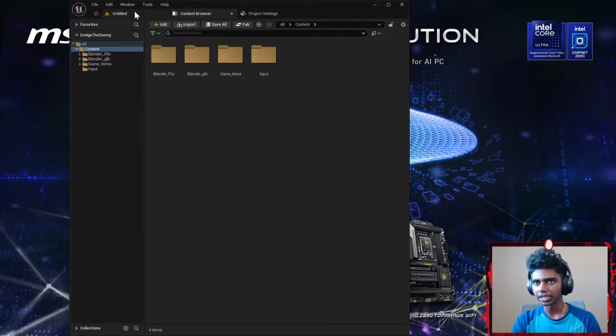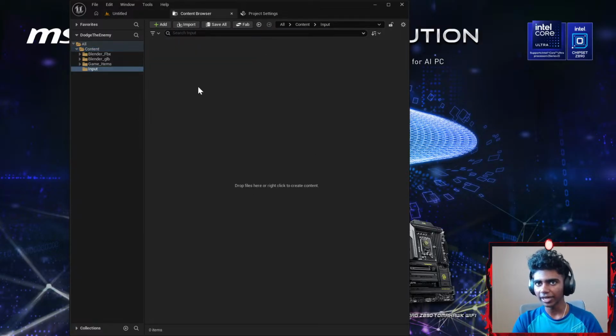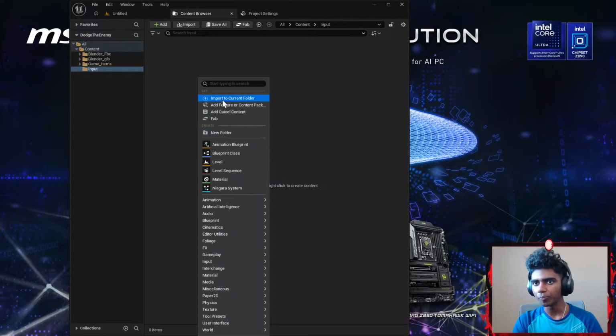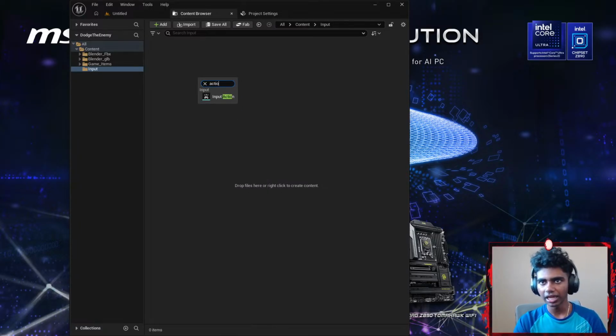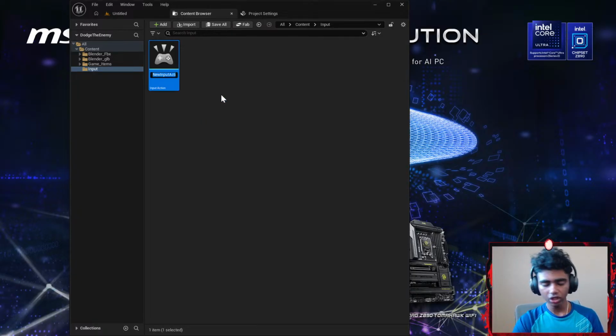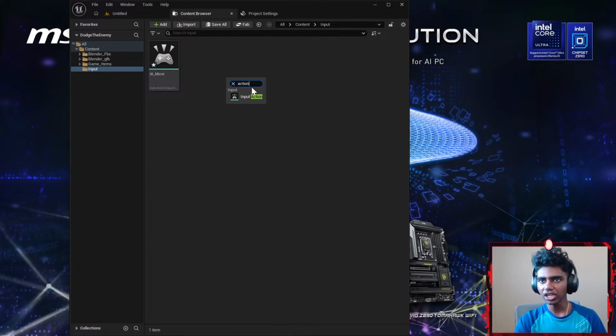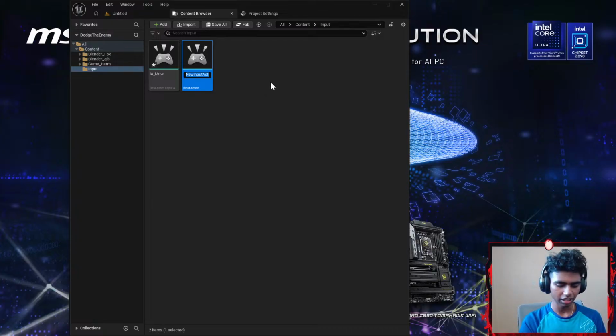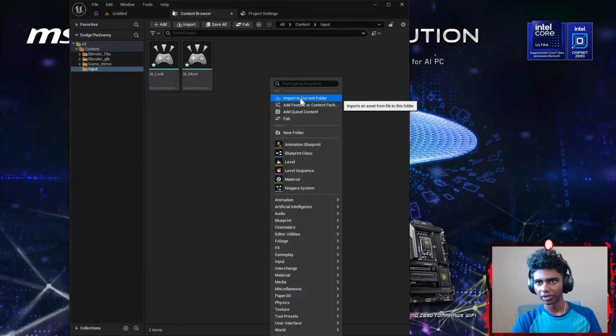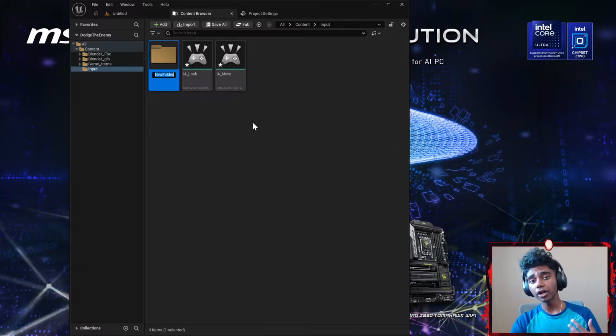Now, once I'm done with all this, let's see. What is something else that I might need? I'm gonna double click my inputs, right click, and create a few basic input actions that I might need. So I'm gonna go with an input action. This is gonna be called IA_Move. This is my move action used for my player to move around. I'm gonna add another input action. This is gonna be IA_Look. This is basically my look action used for me to make my player rotate and turn around type stuff, if that makes any sense, guys.